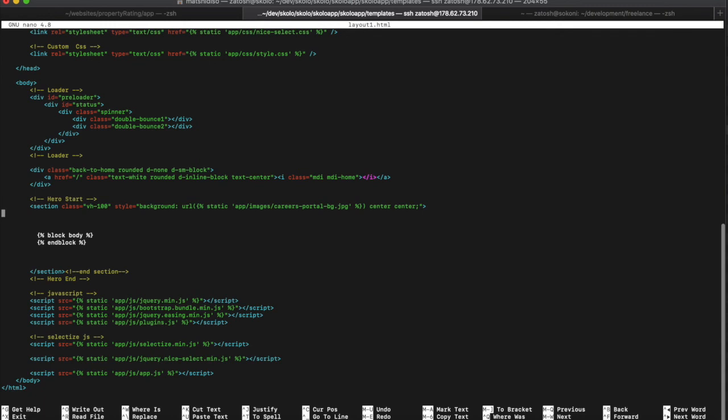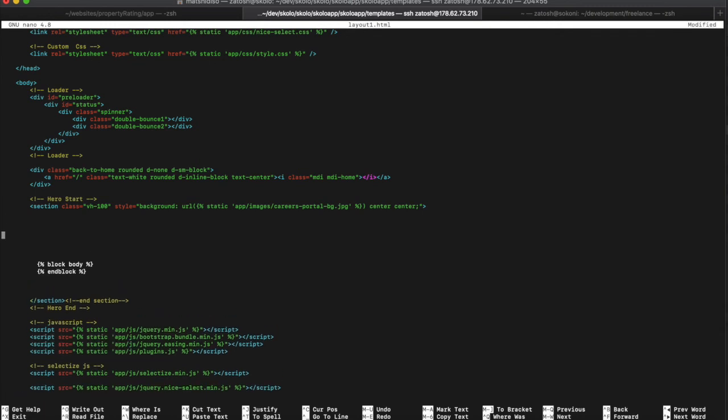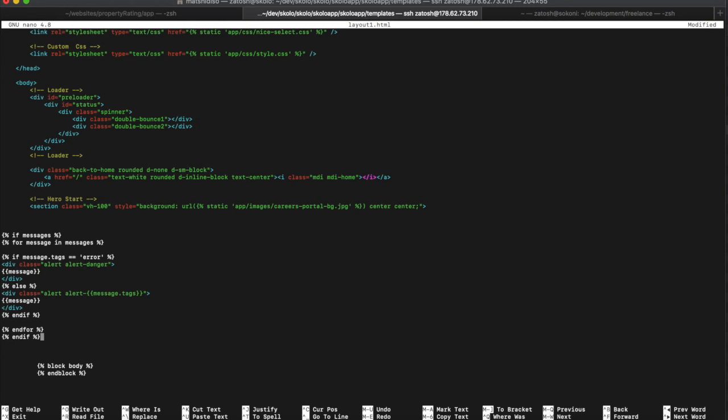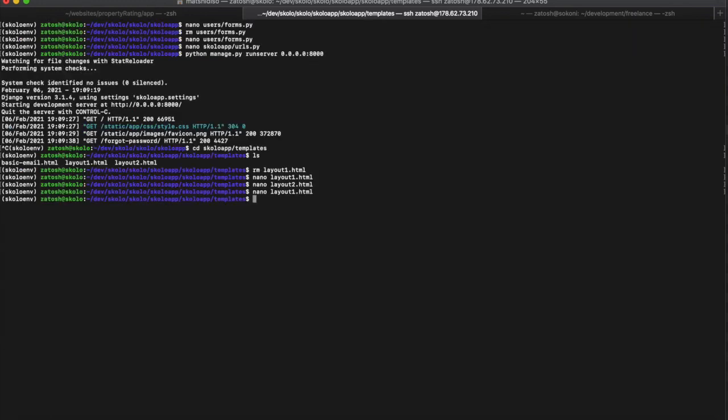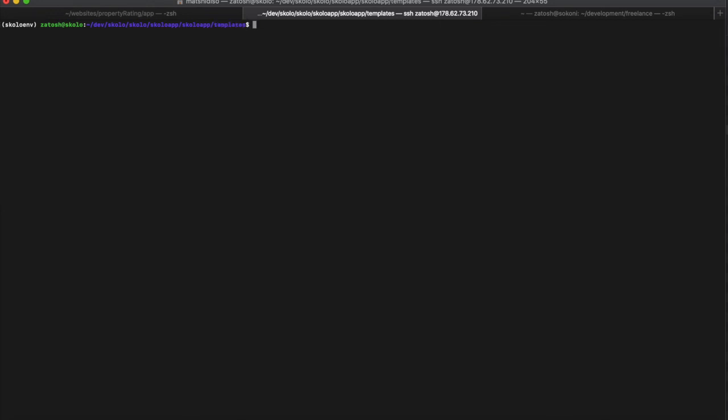before block body. All right. Then Control X, save. That's fine. Then we can clear this and run the server again. Let's get out of the templates first.